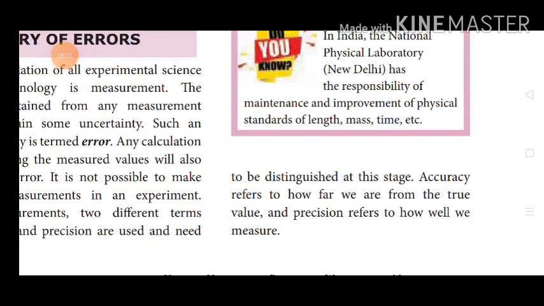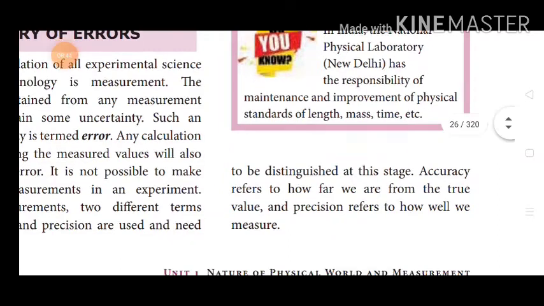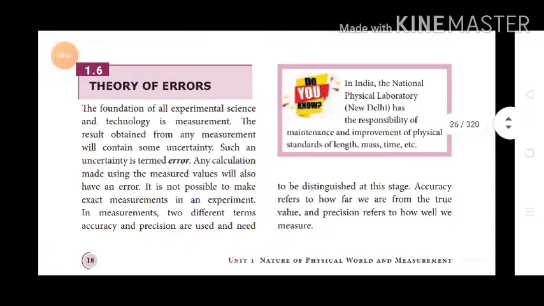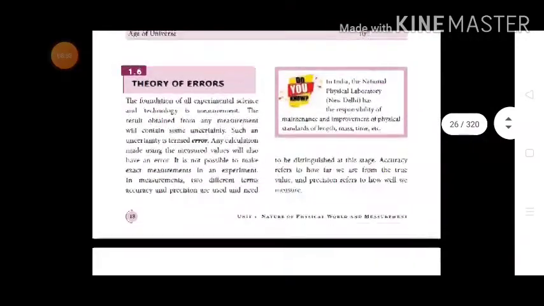Accuracy. What does accuracy mean? How far we are from the true value. And precision refers to how well we measure. Accuracy means how far we are from the true value. Precision means how well we measure. These are the differences between accuracy and precision.